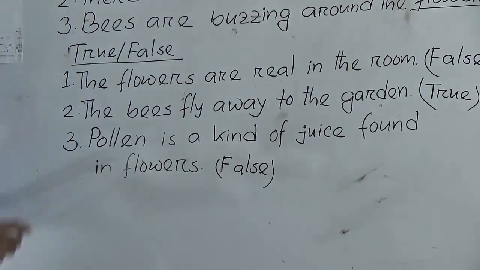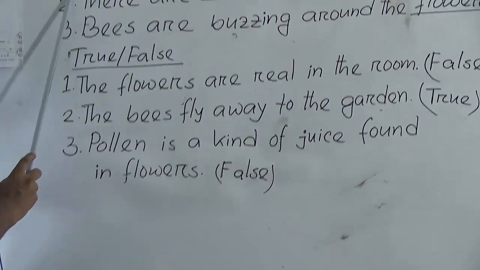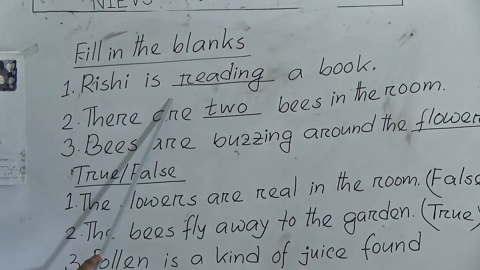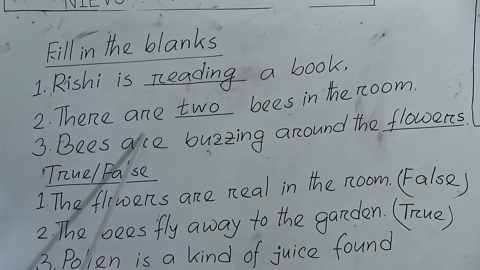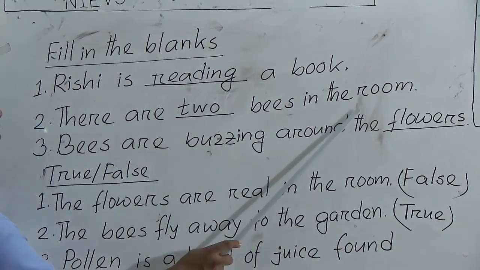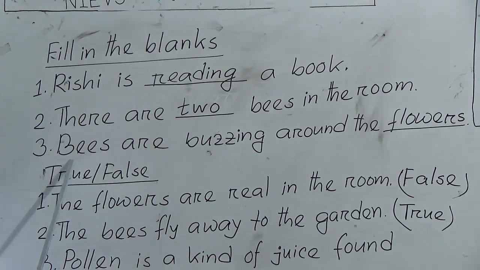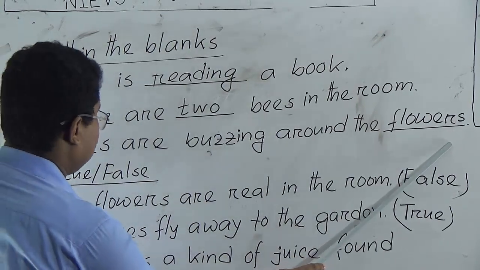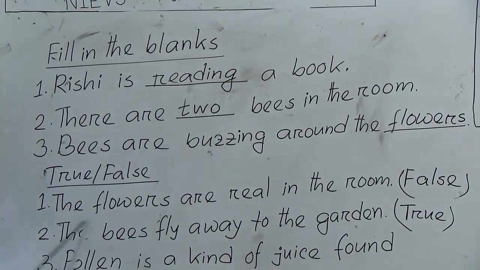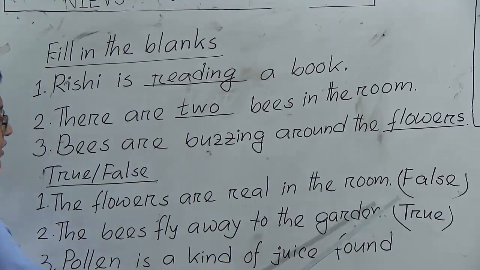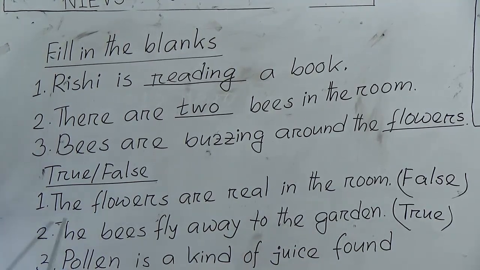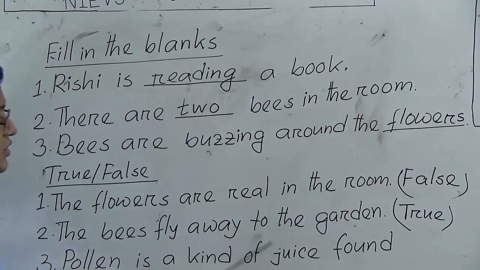Okay, let's read that again. Fill in the blanks. Rishi is reading a book. There are 2 bees in the room. Bees are buzzing around the flowers. True or false? The flowers are real in the room. False. The flowers are not real in the room. The bees fly away to the garden.